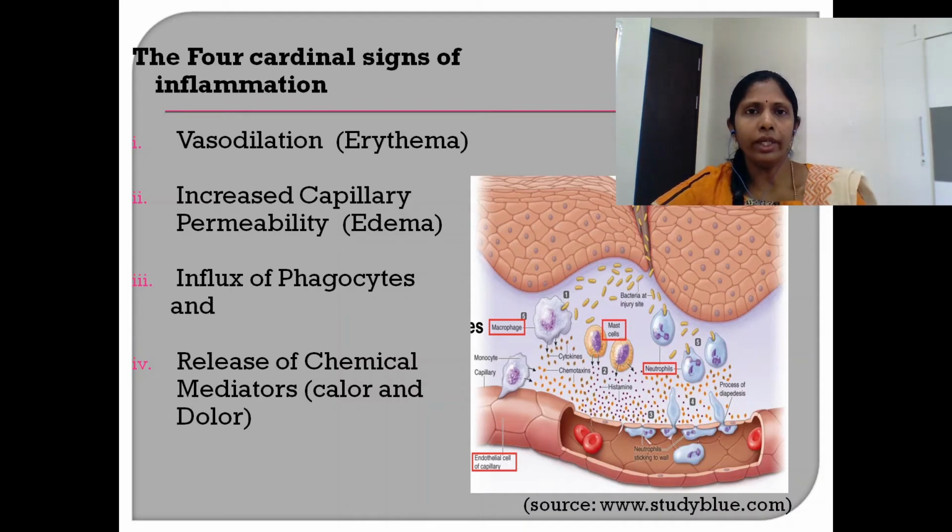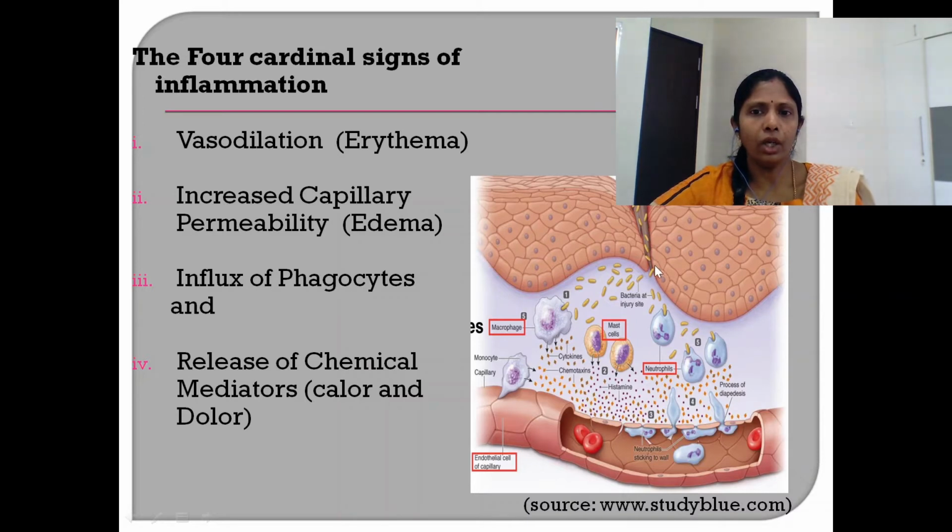So let us look into the details of this phenomenon called inflammation. There are 2 types of inflammation, namely localized inflammation and systemic inflammation. This picture depicts a localized inflammatory response.